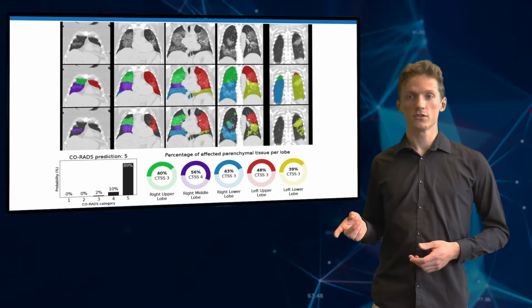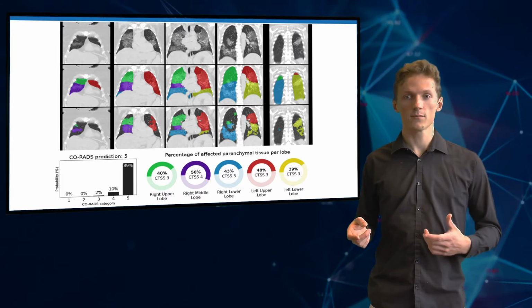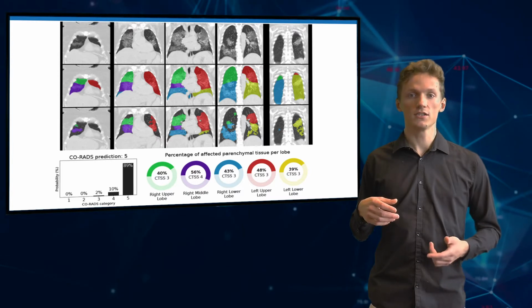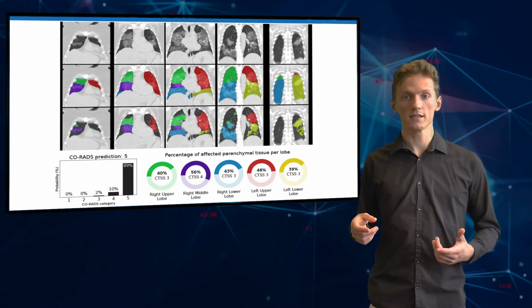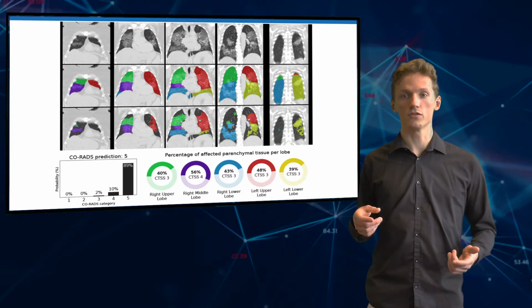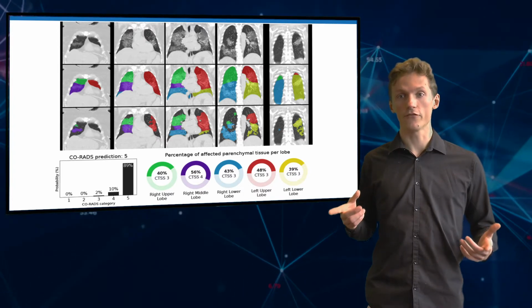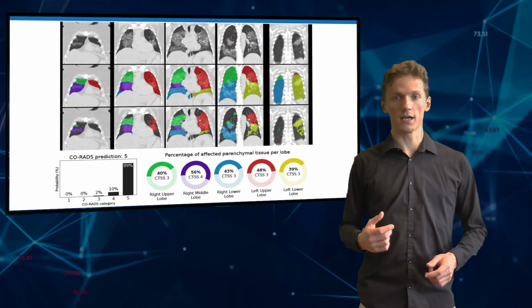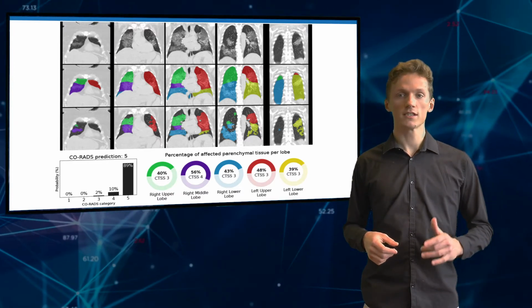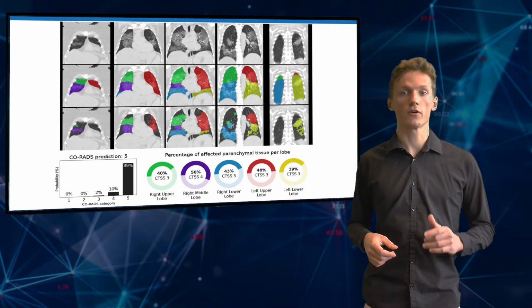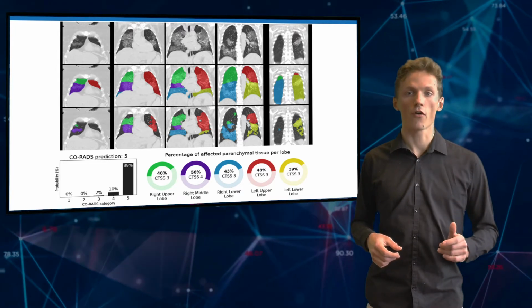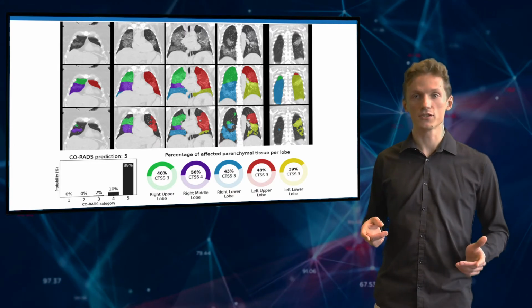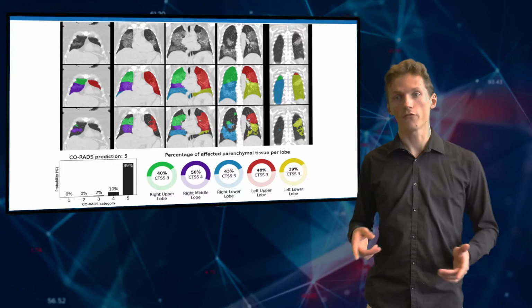The bottom left shows the probabilities that the system assigned to each CoRADS suspicion level. Using the lesion segmentations our system provides, CoRADS AI also computes the severity of the COVID-19 infection. This is shown in the bottom right side of the slide. CoRADS AI computes the severity score for each lobe based on the percentage of affected tissue. It also outputs the severity score at the patient level, which is simply the sum of the lobe-wise scores.